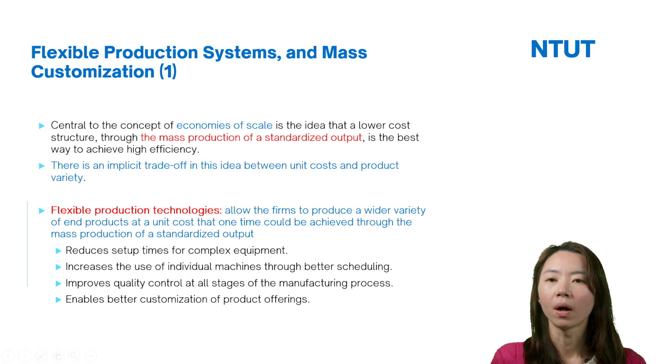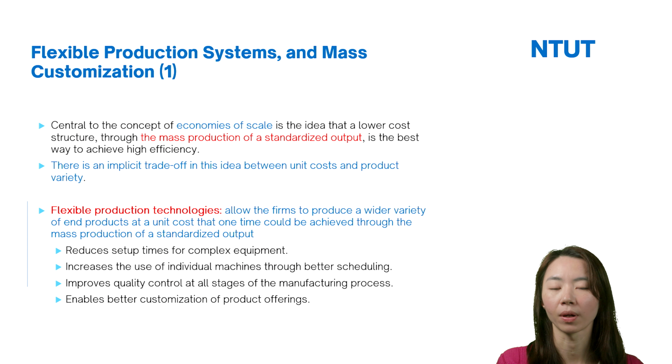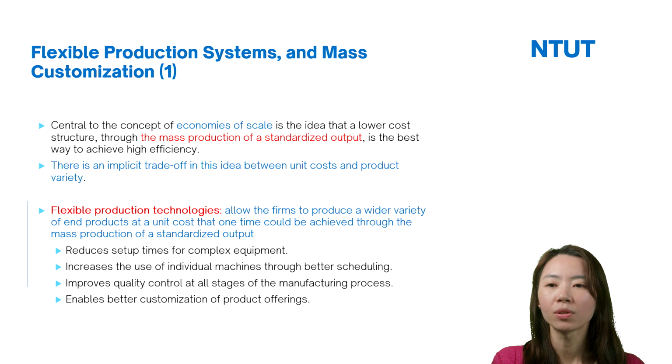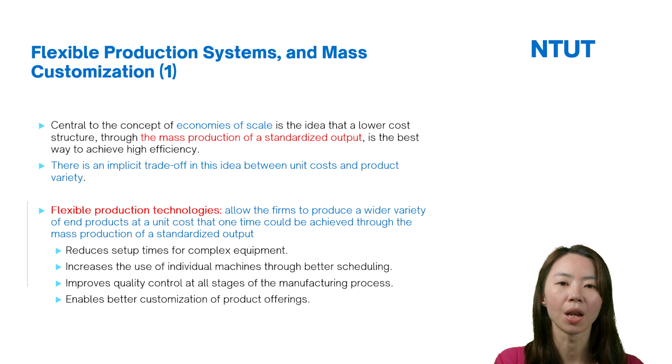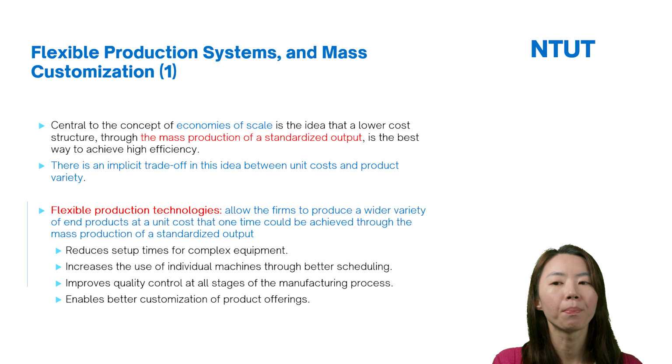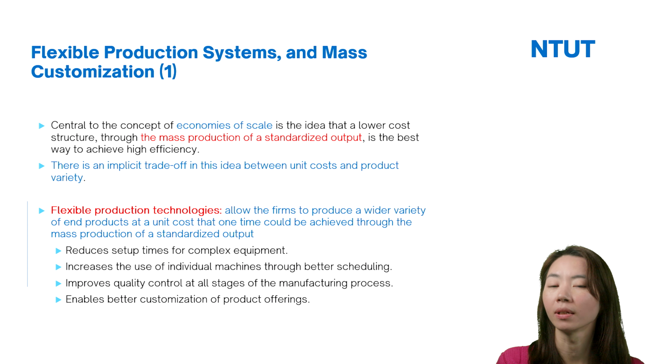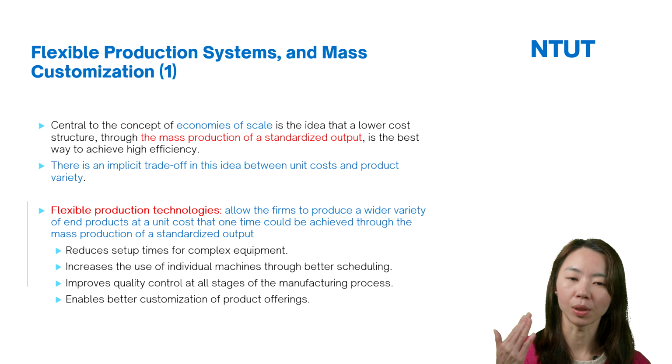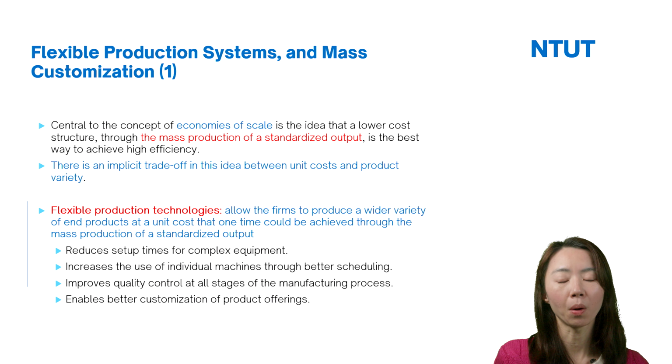And the other one is that firms can also use flexible production systems to help them increase their productivity. Central to the concept of economies of scale is the idea that a lower cost structure through the massive production of standardized output is the best way to achieve higher efficiency. Because with economies of scale, the unit cost will be lower, right?